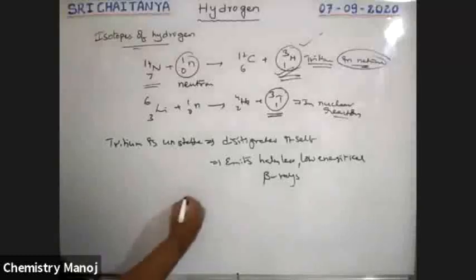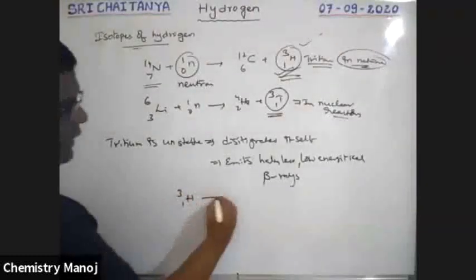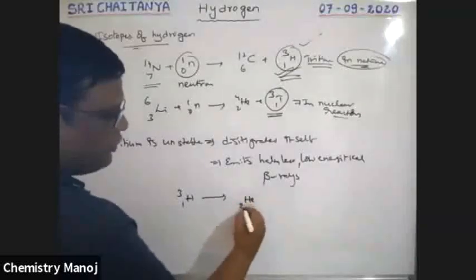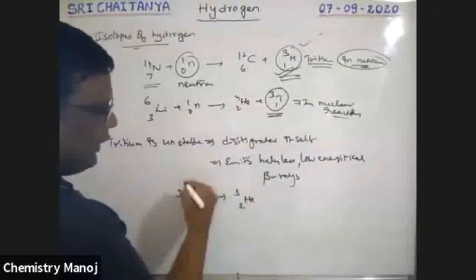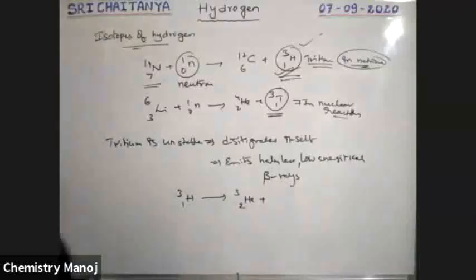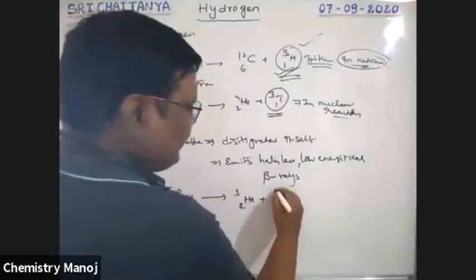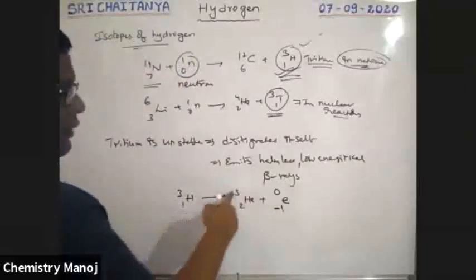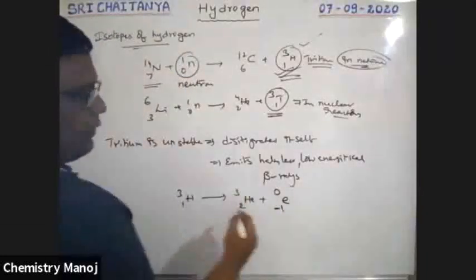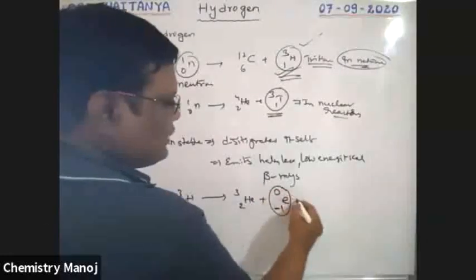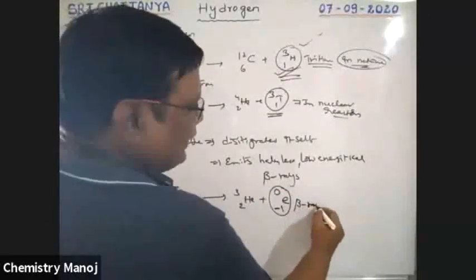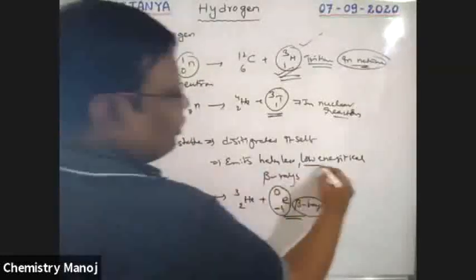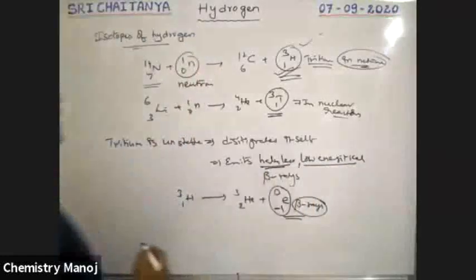See here, tritium 1T3 disintegrates itself without any help. That is, it converts into He2 3 and e minus 1 0. The atomic number: 2 minus 1 is 1, and the mass number: 3 plus 0 is 3. So e minus 1 0 is called beta particles, beta rays. These beta rays have low energy, and that's why it is harmless.